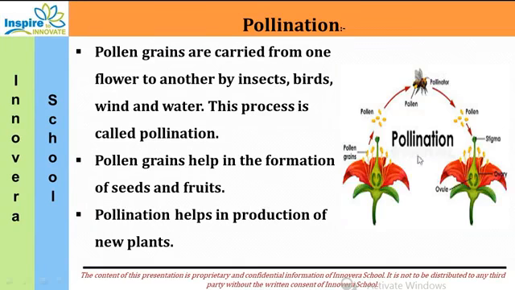See, this is the process of pollination. And because of pollination, you can produce more and more seeds and fruits.